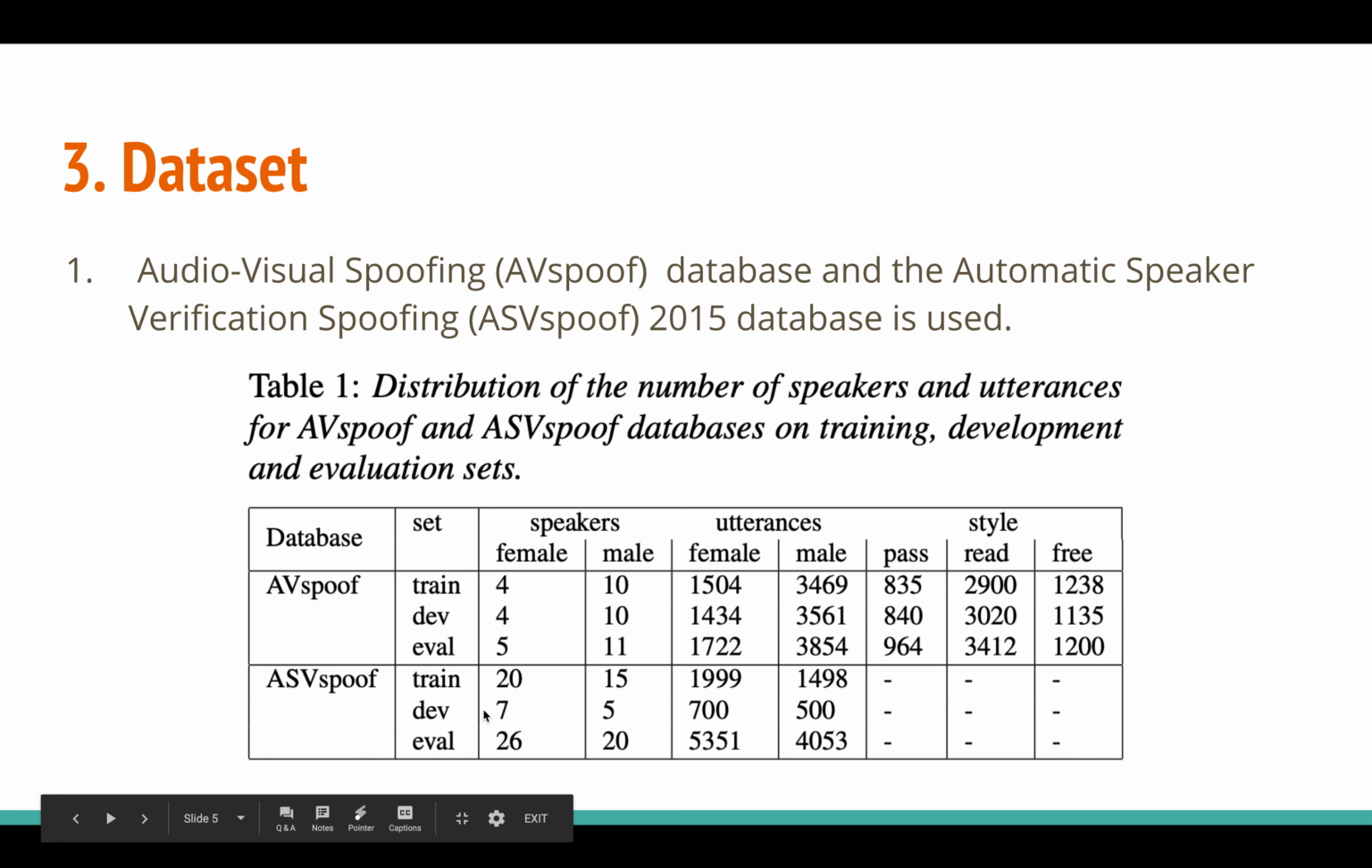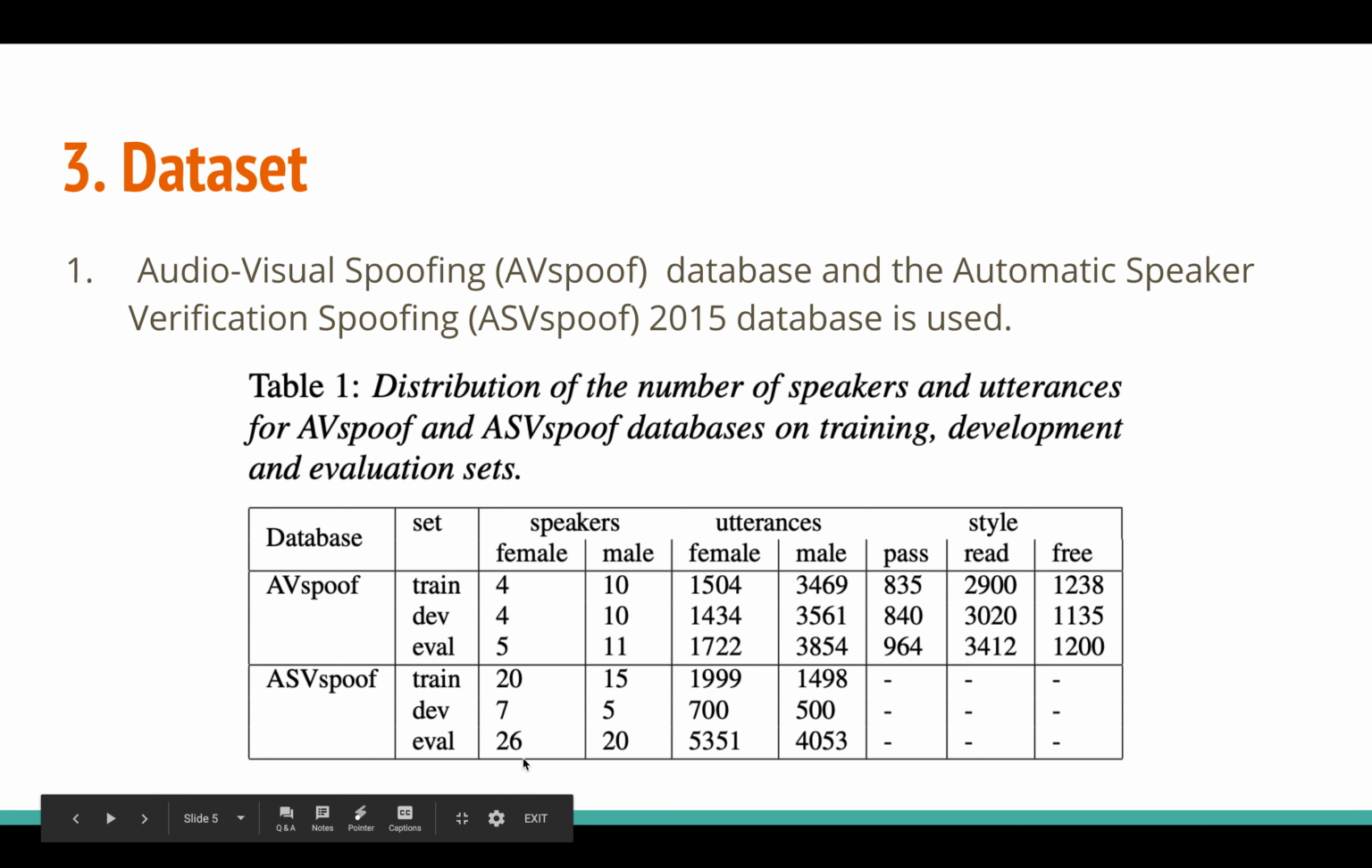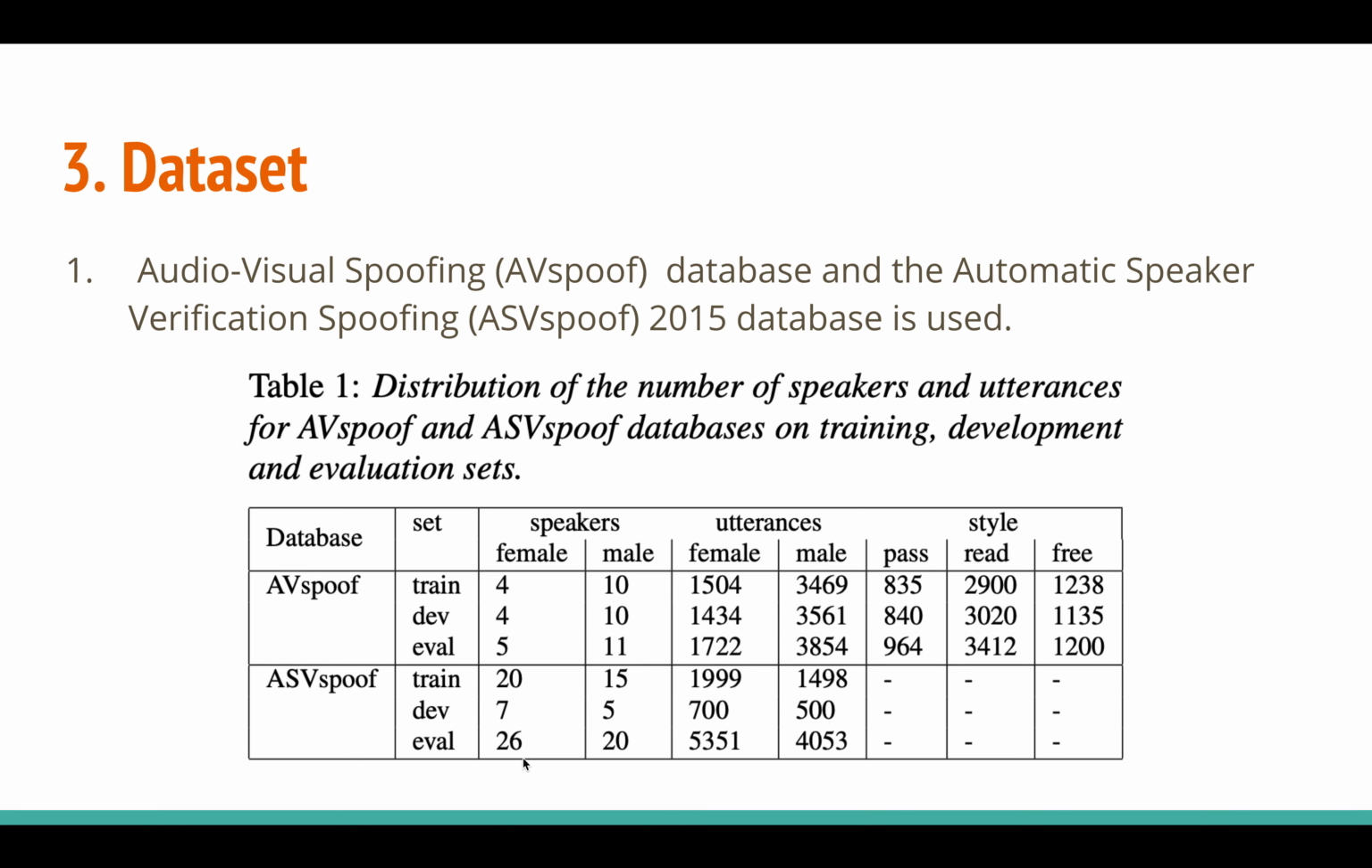And in dev they have 7 female and 5 male. Basically the ASVspoof datasets don't have a separate evaluation set. So what they do is consider the dev data of ASVspoof as the evaluation data, and they split some of the training data itself for the dev. So as you can see here, for the evaluation they have 26 speakers, which is the development data of the original ASVspoof challenge.